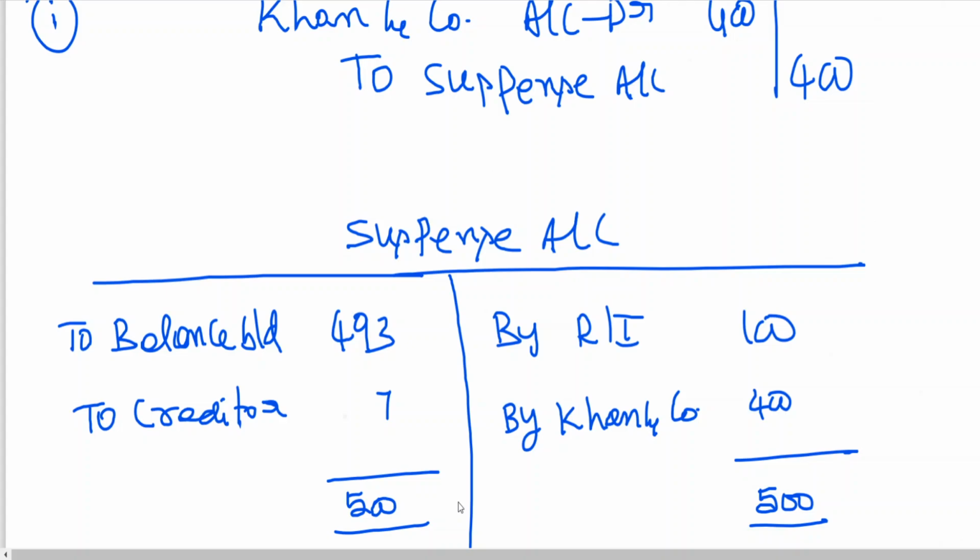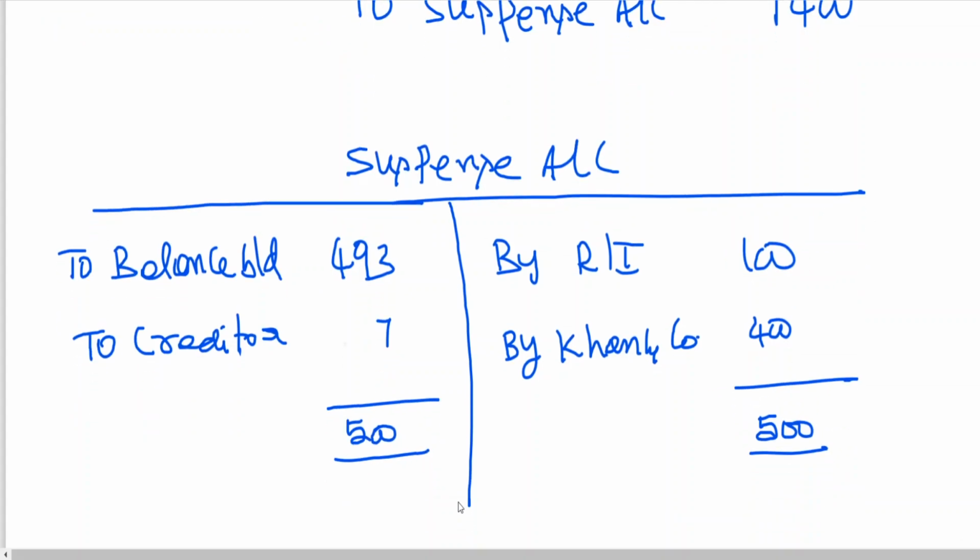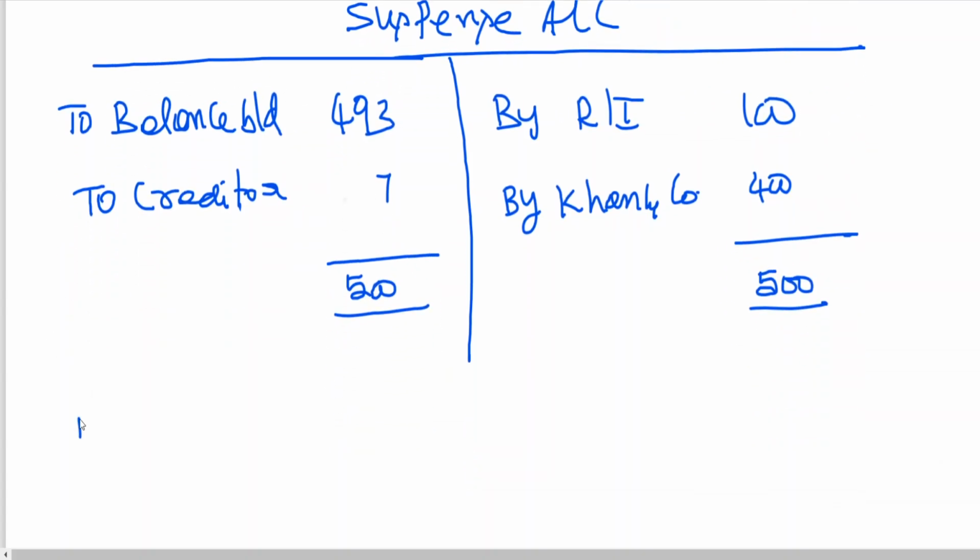Suspense account has been closed. Why? Because debit side and close after rectification suspense account has been closed. That means all one side errors have been detected. So here I am writing a note. Please remember this note, later on it will be useful.